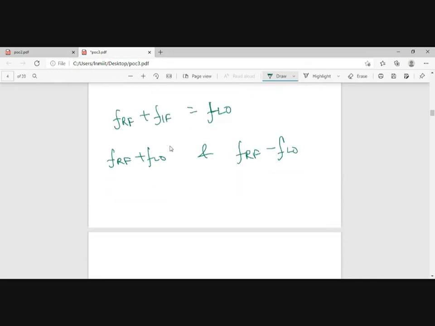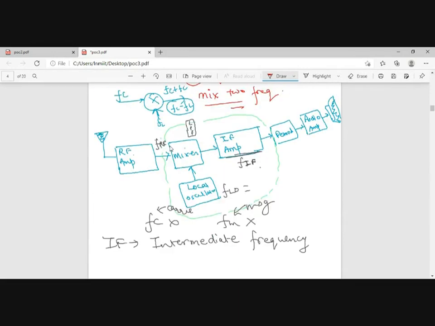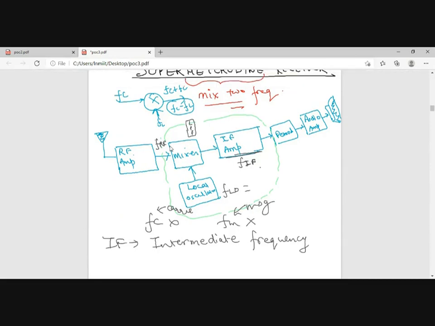So FRF plus FLO means 2 FRF plus FIF, and FRF minus FLO will be FIF. Okay, so this can be blocked using a low pass filter. So this will be blocked and this will be passed. जो हमारी requirement थी यहाँ पे intermediate frequency. Okay, and intermediate frequency will be lower, so the quality factor will be lower.